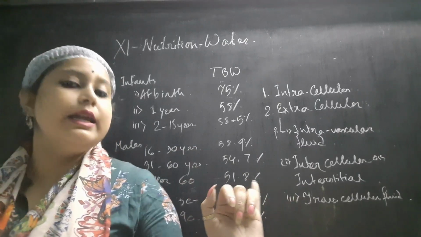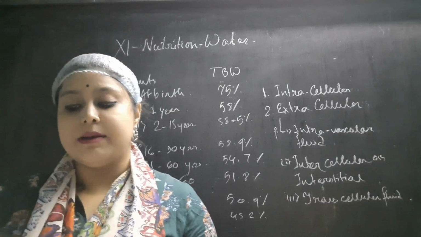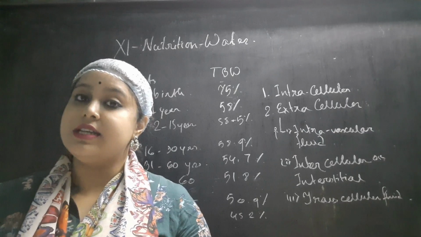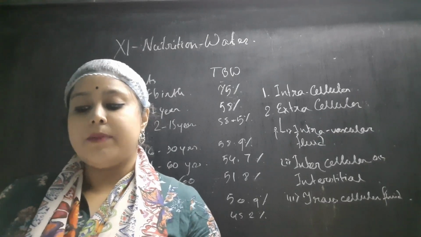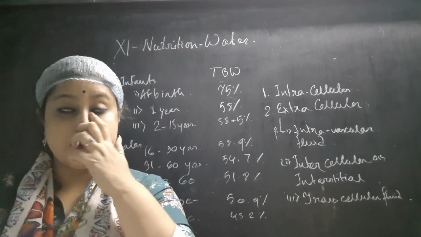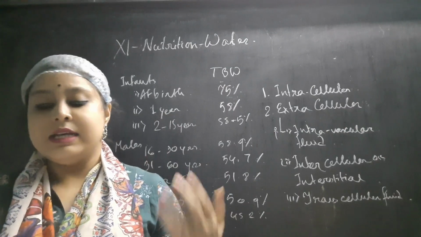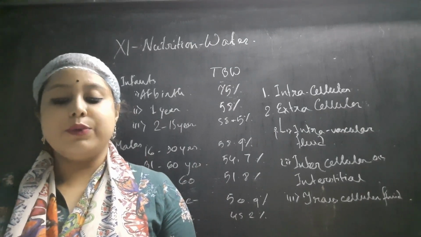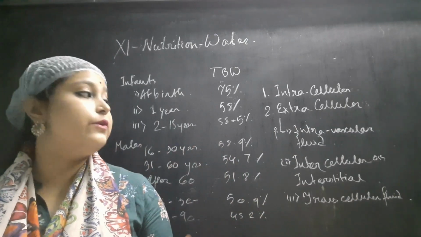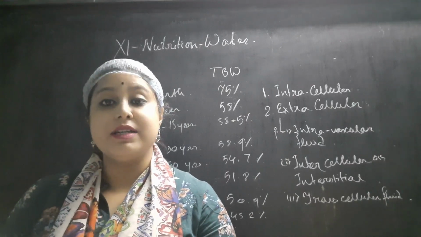And the final one is the transcellular fluid. This compartment contains the fluid which is formed from the transport activities of the cell, and it is a small compartment which does not readily exchange water with the bulk of the extracellular compartment. It includes cerebrospinal fluid, secretions of the GI tract, fluid in the eyeballs, and around the joints, like synovial fluids, etc. So that is all about the compartments of the fluid.